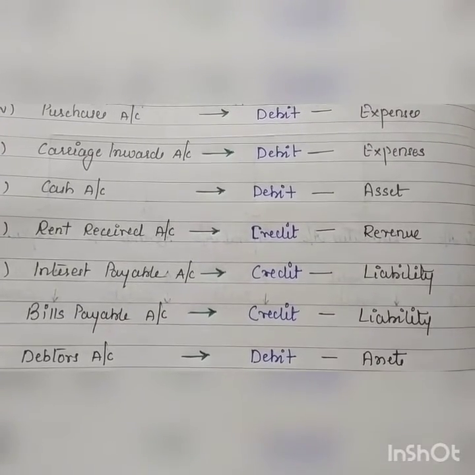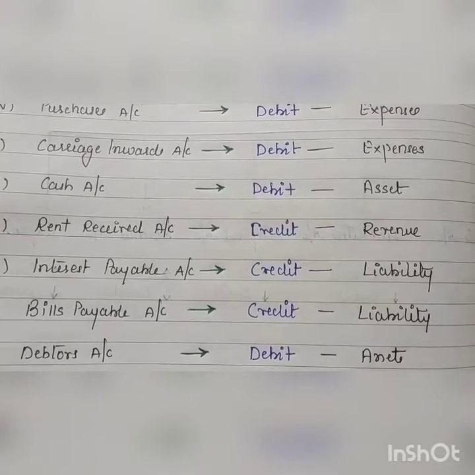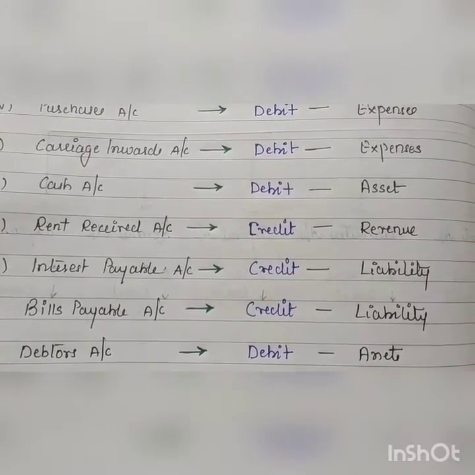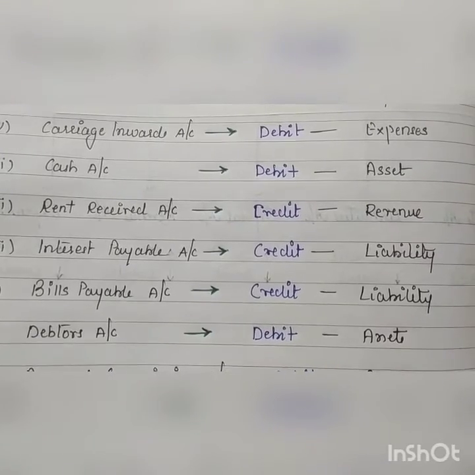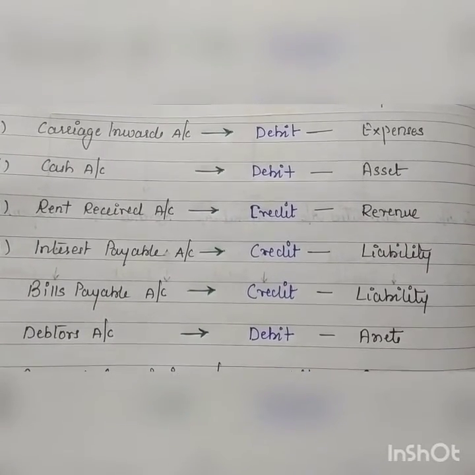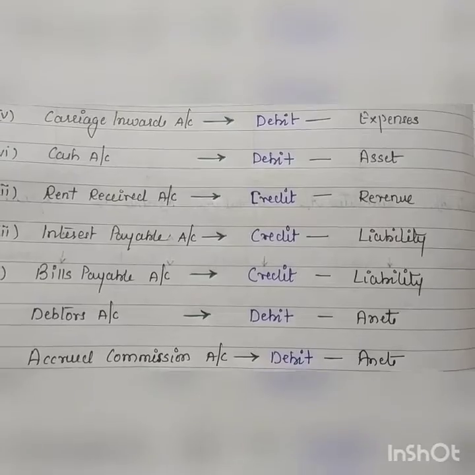Bills payable is a kind of creditors. Again it's a liability. Increase in liability to be credited. Then we have debtors account. Debtors are the assets, and increase in asset to be debited.